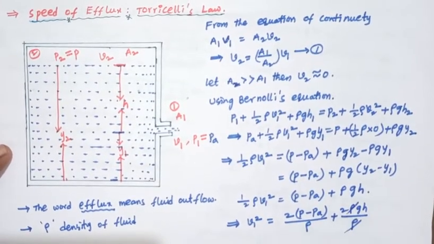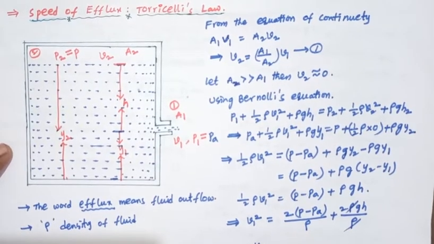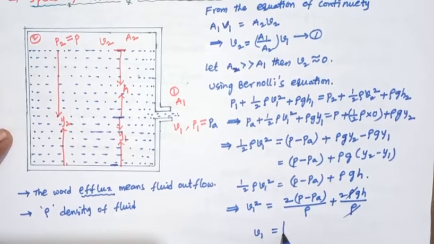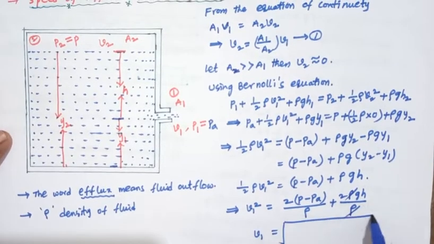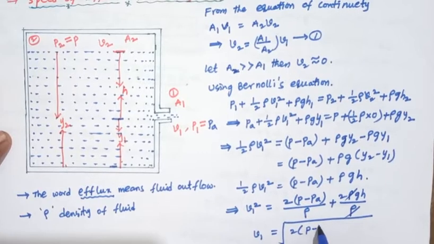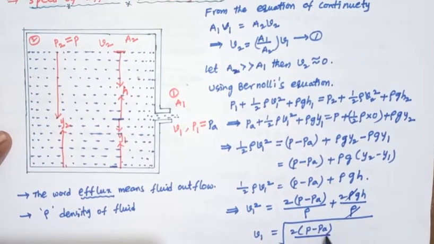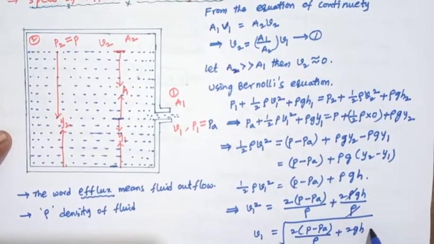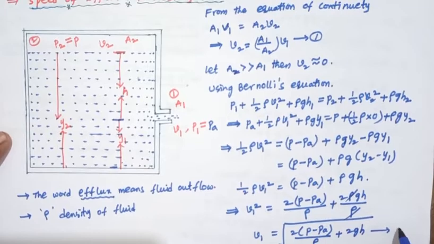Rho gets cancelled, so V1 equals the square root of 2 into P minus PA by rho plus 2gh. This is equation number 2.